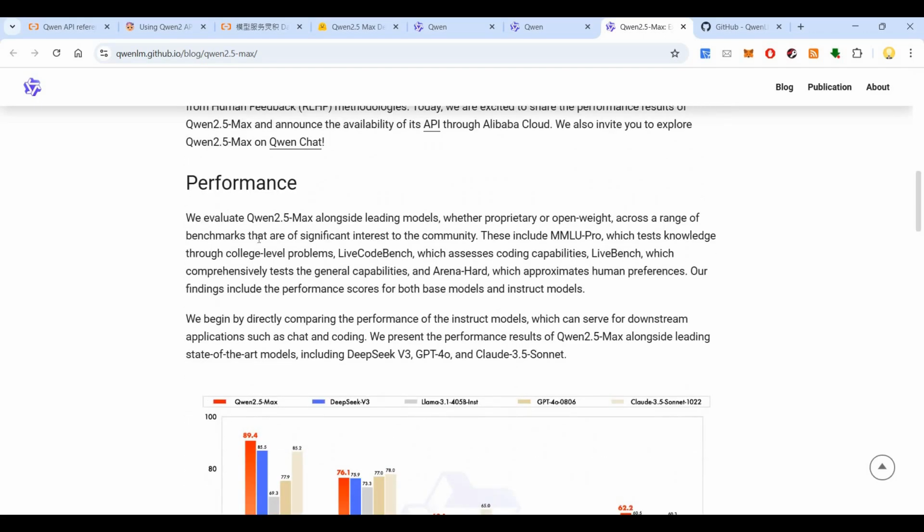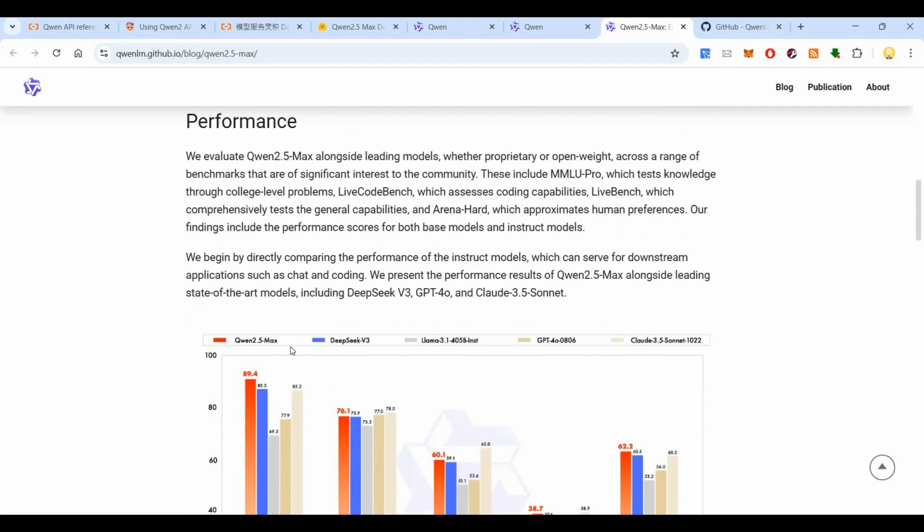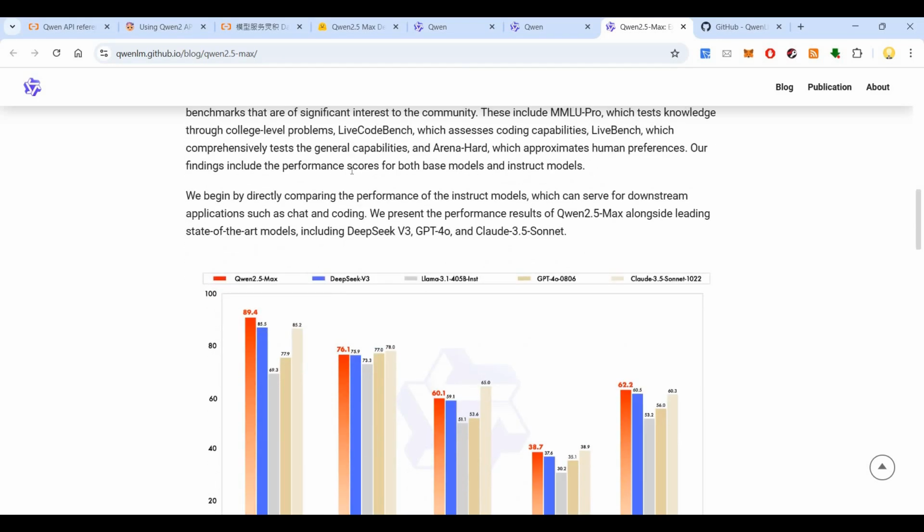We will evaluate Qwen 2.5 Max alongside leading models like DeepSeek, Llama 3.1, GPT 4.0, Claude. These include various benchmarks: MMLU Pro, which tests knowledge through college level problems, Live Code Bench, which assesses coding capabilities, Live Bench, which comprehensively tests general capabilities, and Arena Hard, which approximates human preferences. The findings include the performance scores for both base models and instruct models.